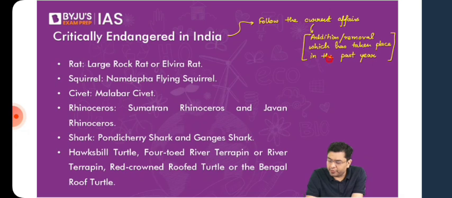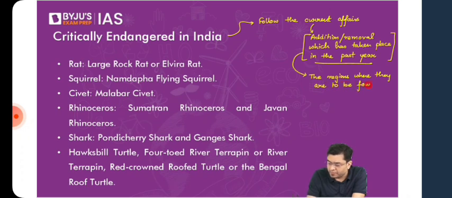That will be enough for you. When you look at the critically endangered species anywhere in India, it is not sufficient to mug up only their names. You also need to investigate the regions where they are to be found. Okay, that also needs to be looked into.